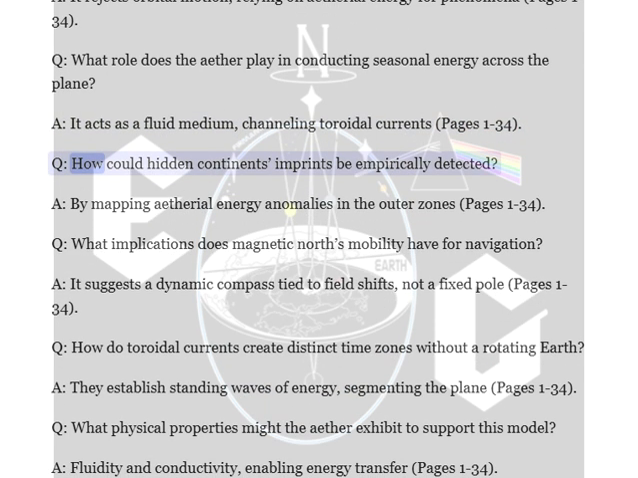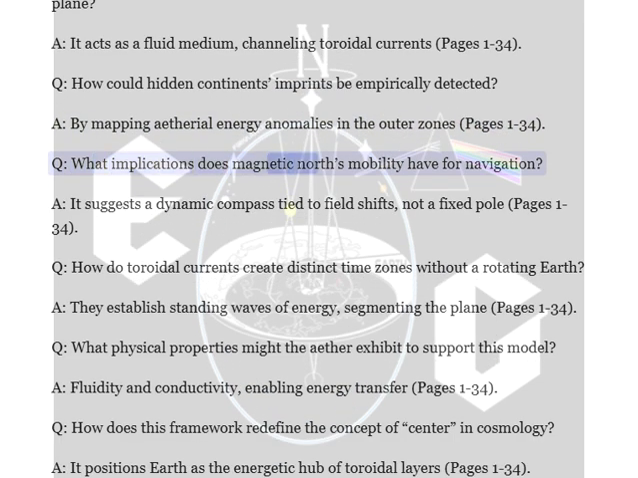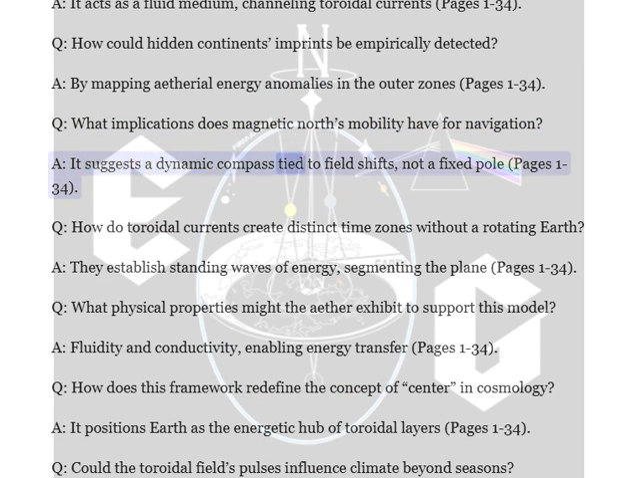Q. How could hidden continents' imprints be empirically detected? A. By mapping ethereal energy anomalies in the outer zones, pages 1 to 34. Q. What implications does magnetic north's mobility have for navigation? A. It suggests a dynamic compass tied to field shifts, not a fixed pole, pages 1 to 34.